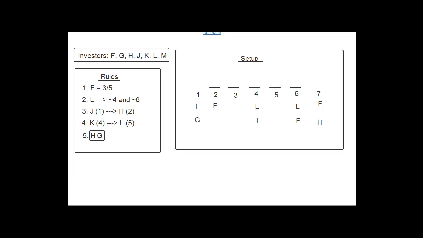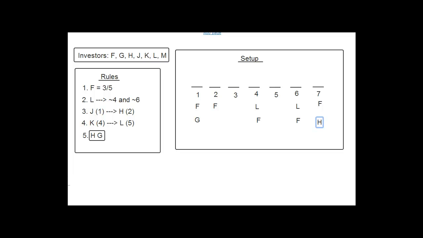Actually, I should say usually has not laws corresponding with it. They can tell us what can't happen in a sequence, and in that case, there wouldn't be any not laws. But when they tell us what has to happen, then we do get not laws. And in this case, we know that G can't be first because H has to come before. And we also know that H can't be last because G has to come after. Okay, so that's the basic setup for this game. Let me just say one other thing really quickly, and then we'll move on to the questions.